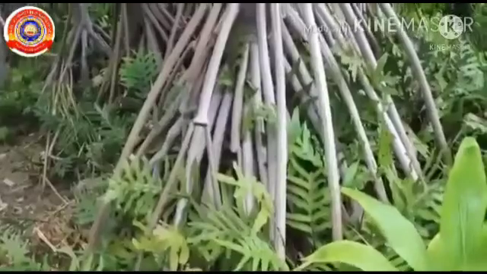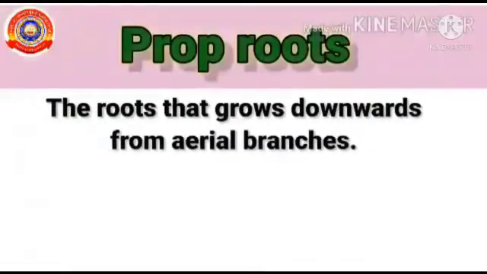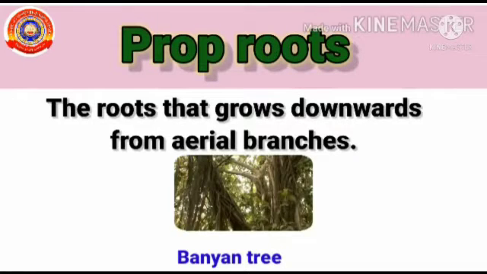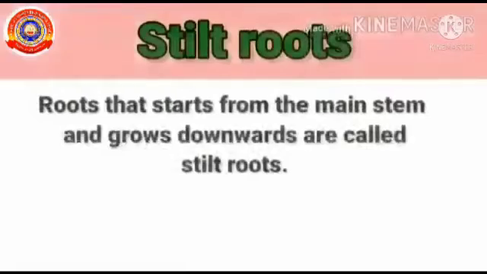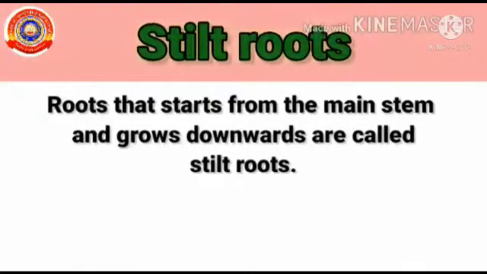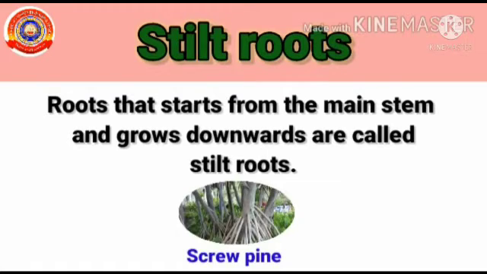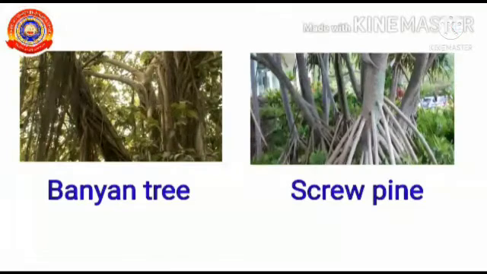Once again, what are prop roots? Prop roots are the roots that grow downwards from the aerial branches. Example, banyan tree. Next, stilt roots. Roots that start from the stem and grow downward are called stilt roots. Example, screw pine. Both types of roots give support to the plants.